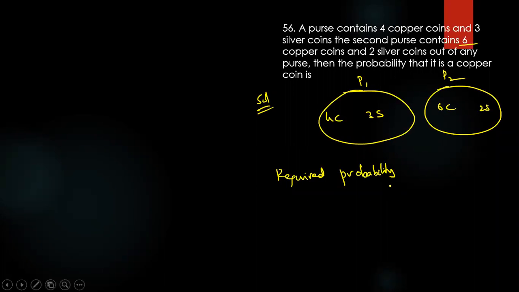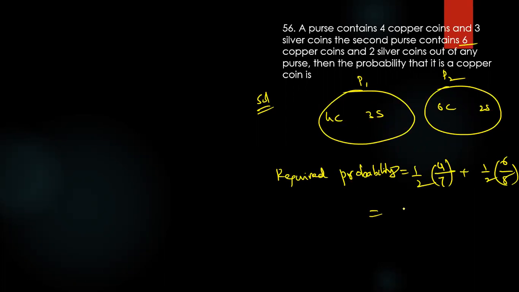So all of you write the error notes and submit to Sudha madam or Vijay sir. Okay, so the probability that it is a copper coin from any purse means half of the chances from the first purse or the second purse I can choose. From the first purse, choosing a copper coin: 4 copper coins by total number of coins 7, and 6 by 8.